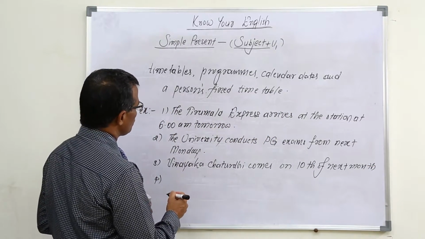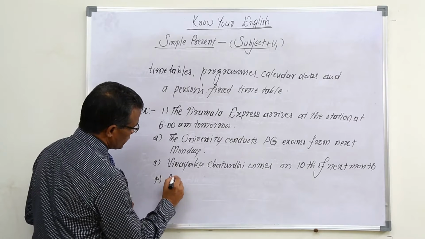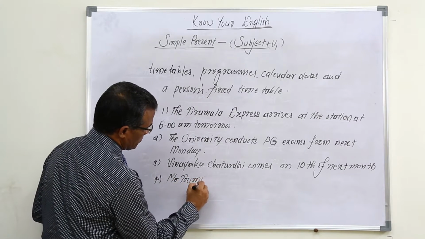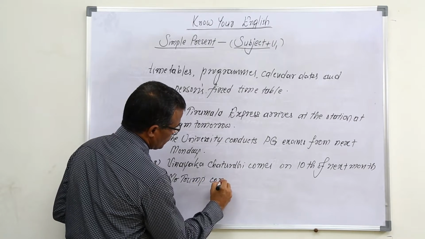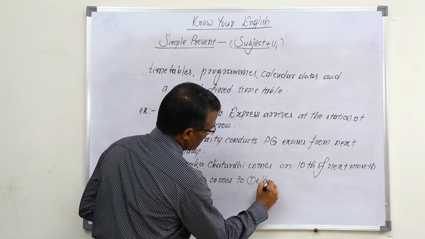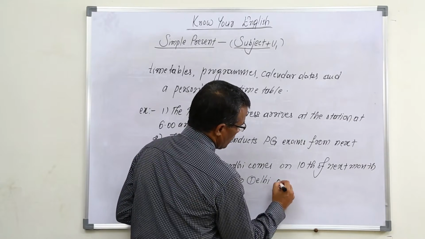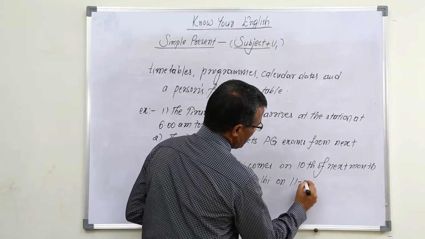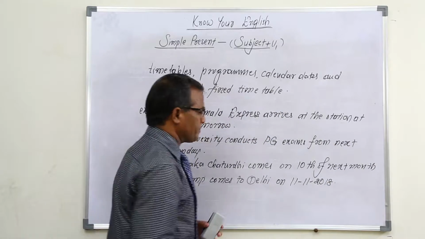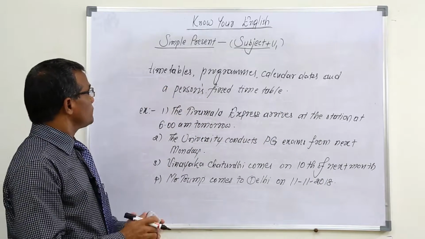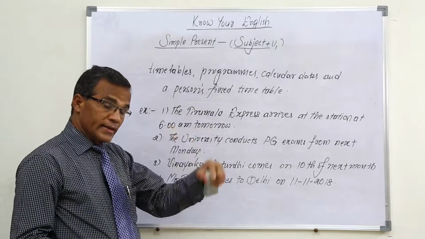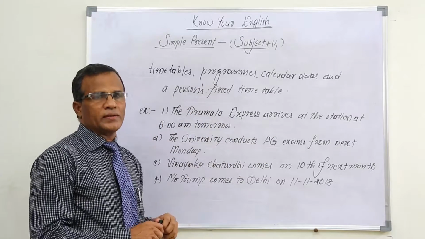And Mr. Trump comes to Delhi on 11/11/2018. As per this simple present, we use for planned or arranged future actions also we use this simple present,